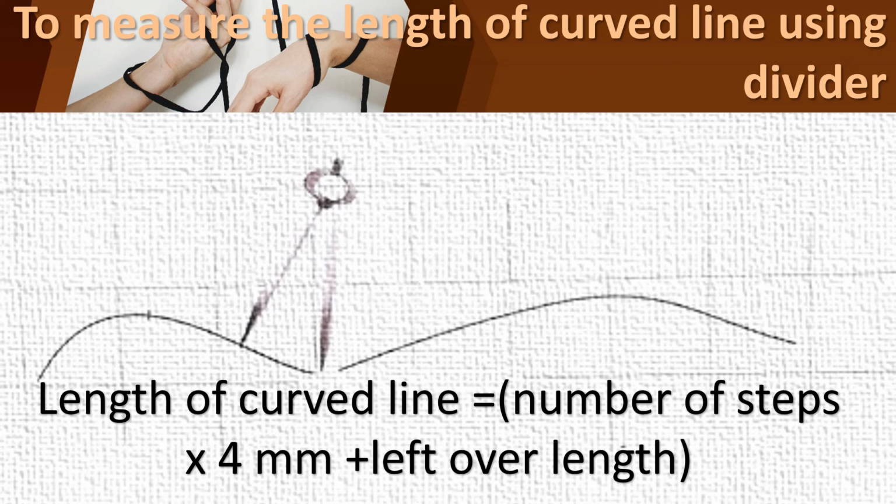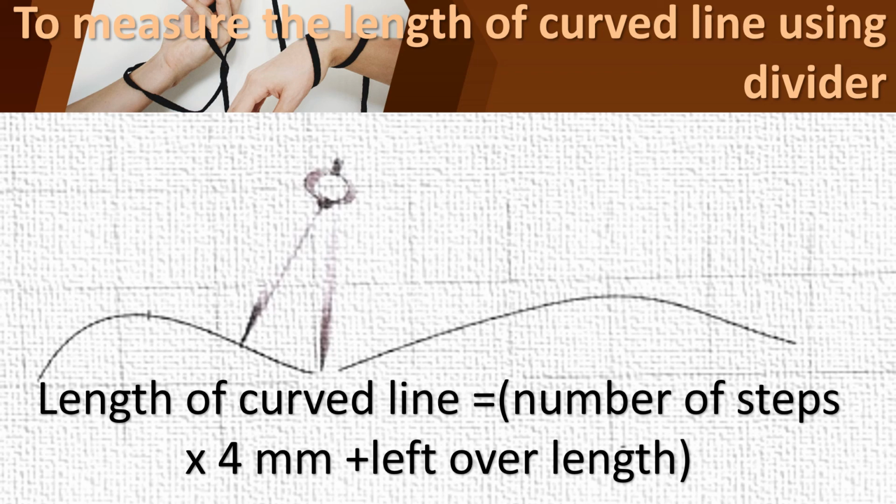Then you should repeat the same throughout the curve. You keep turning and placing the divider again and again, so that you are repeating the two legs throughout the curve. And then what should you do? You should count how many times you have repeated. That is the third thing you are going to do. And finally, you should multiply the measure of the divider by the number of times you moved it. Then we can find the length of the curved line.